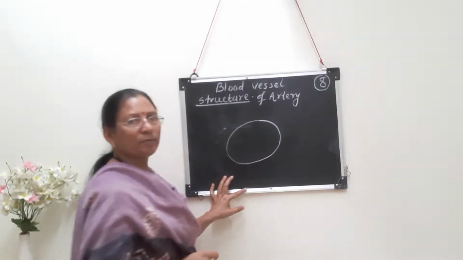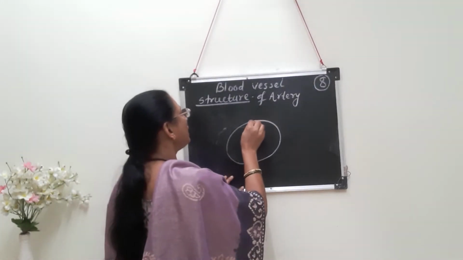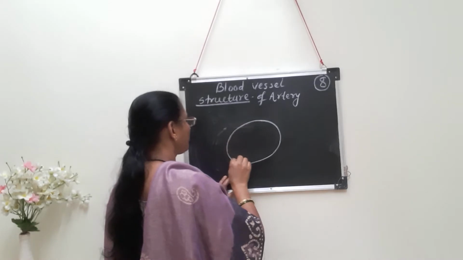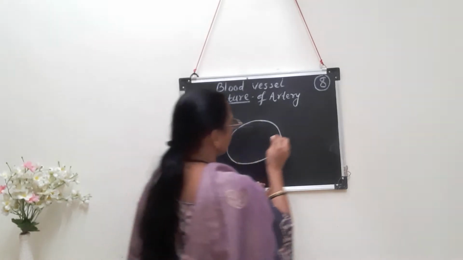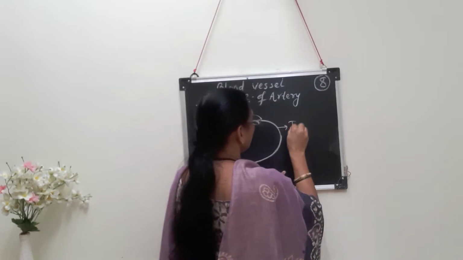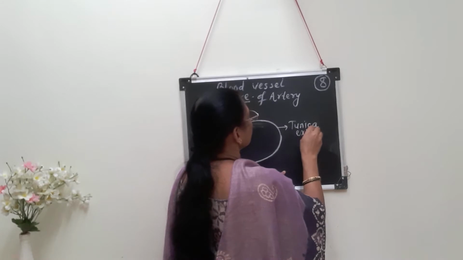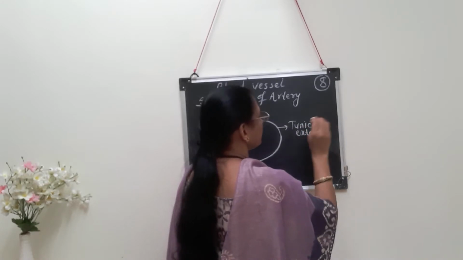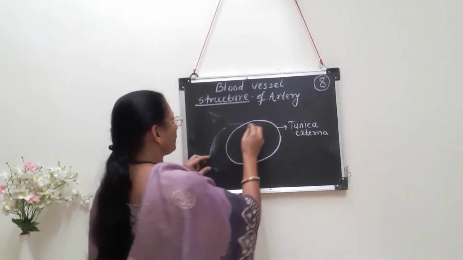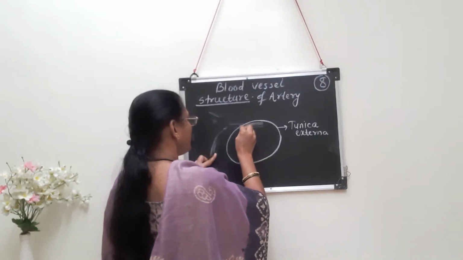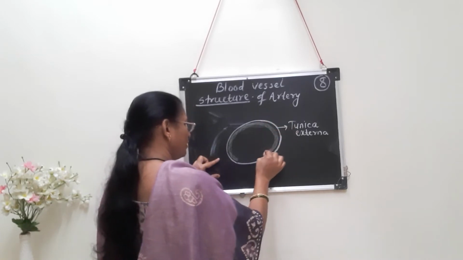this type of artery can be seen in the section having 3 layers. This outermost layer of the artery, which is made up of connective tissue, it is called as tunica externa. Tunica externa, which is also called as tunica adventitia. Inner to tunica externa, there is one more layer. This layer which is present inner to tunica externa or tunica adventitia.